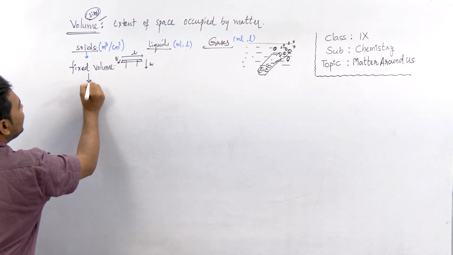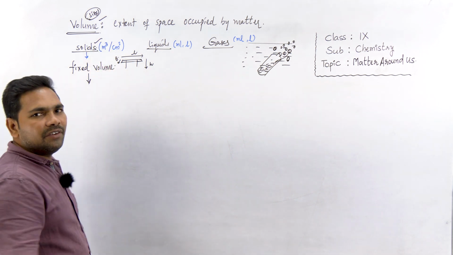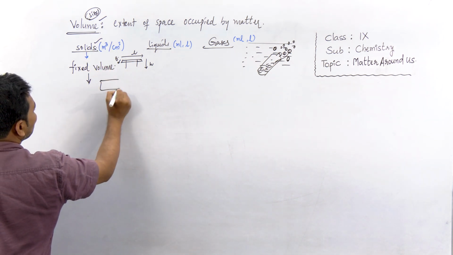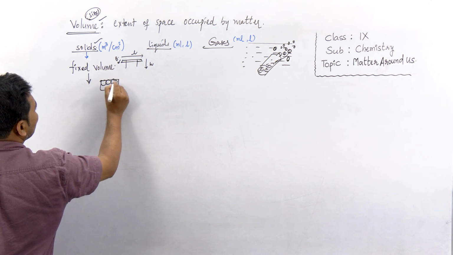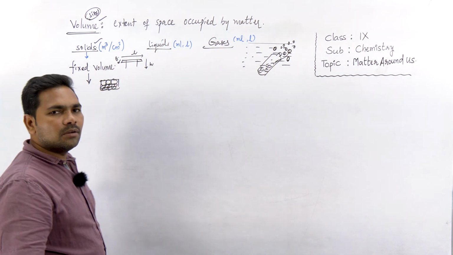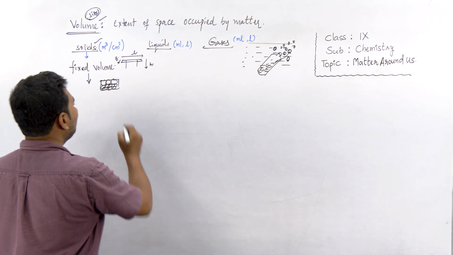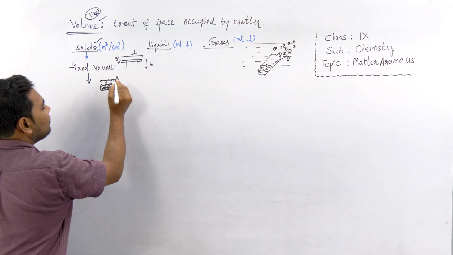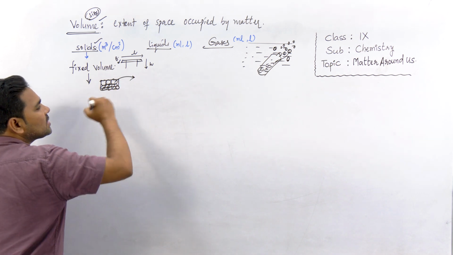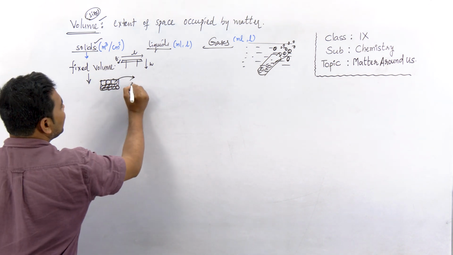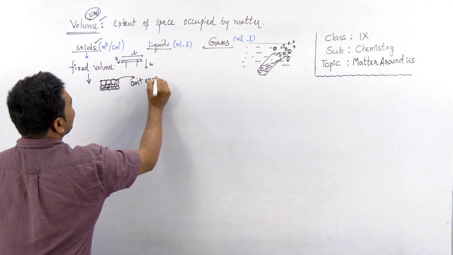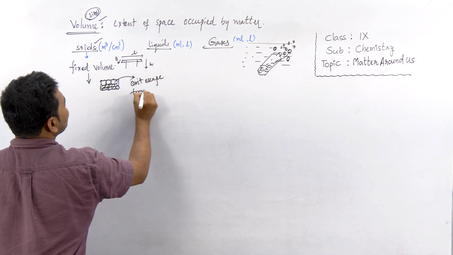And why do solids have fixed volume? The reason is the same as I told you already. In a solid, the particles are very closely packed. Can they move? They cannot move. Since particles of solids are very strongly attracted, they can't move, and they also cannot escape out, right? Particles of solid can't escape from it.